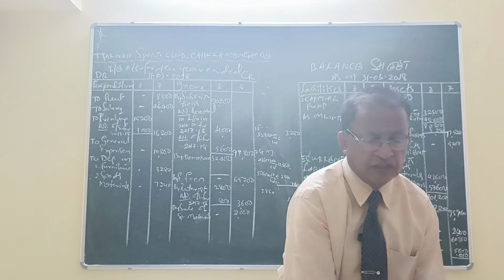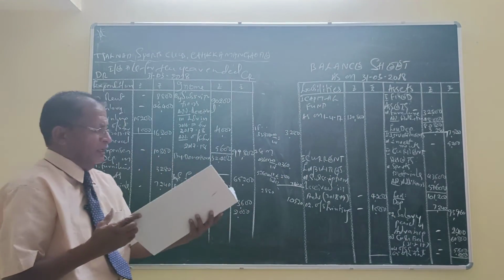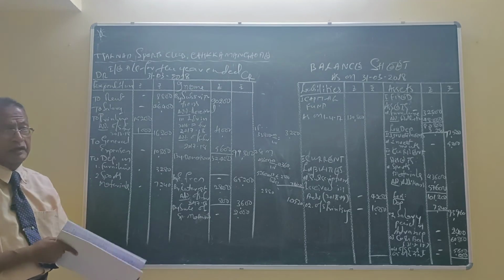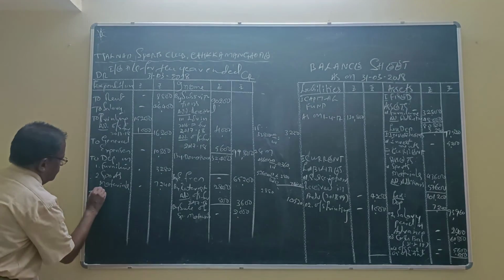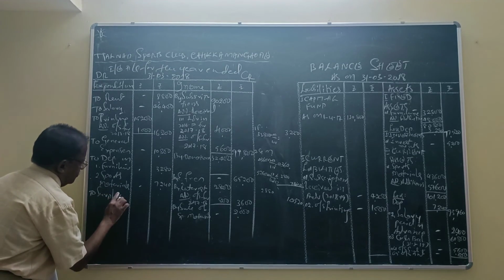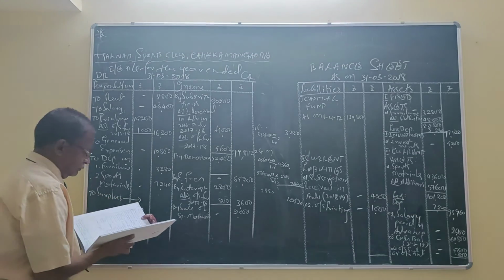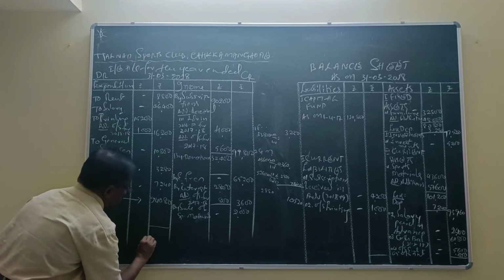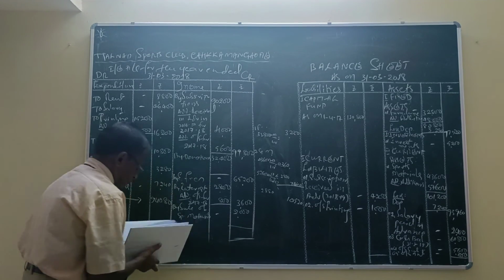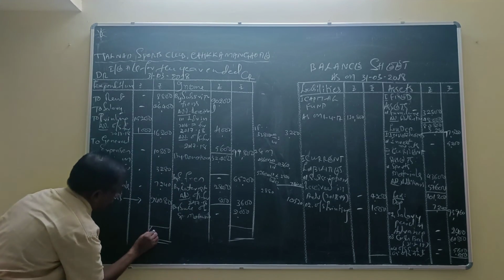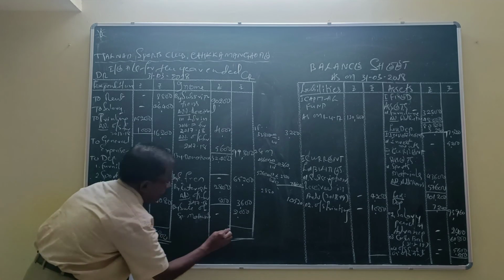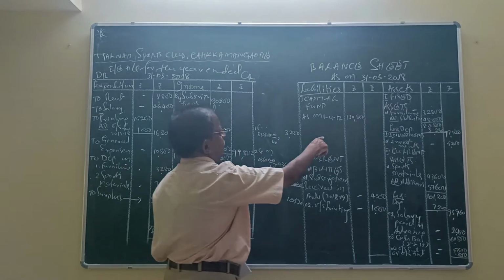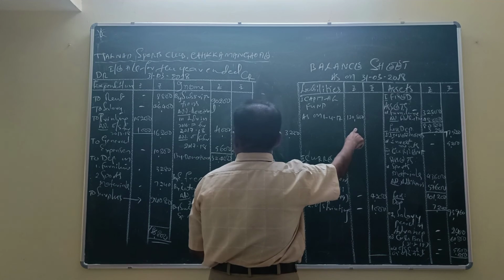Now let us see the difference in the income and expenditure account and the balance sheet total. Income and expenditure account is showing the credit side more. Therefore, the difference is called surplus, being 94,080. Surplus 94,080. Total 1,86,800. And this 94,080 will be shown in the balance sheet in addition to the capital fund.